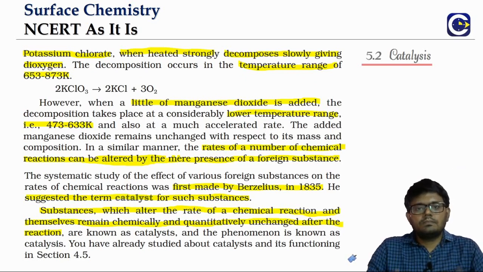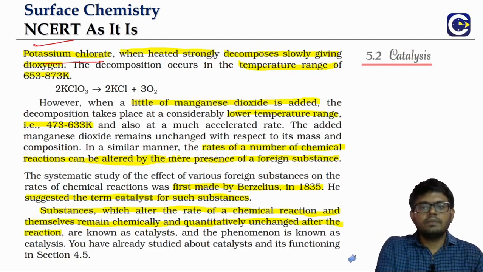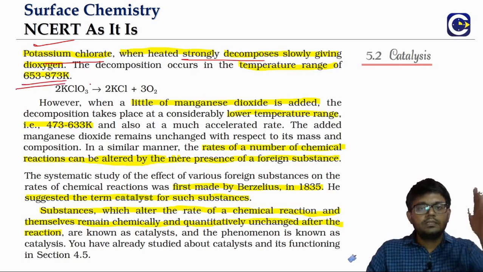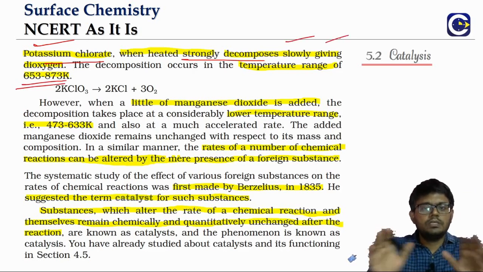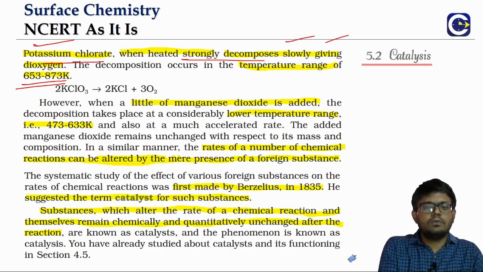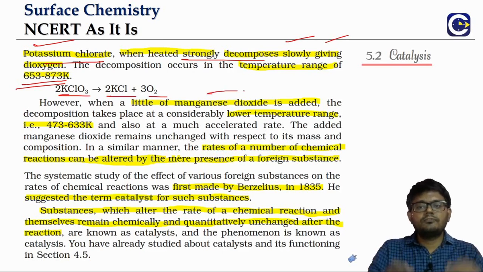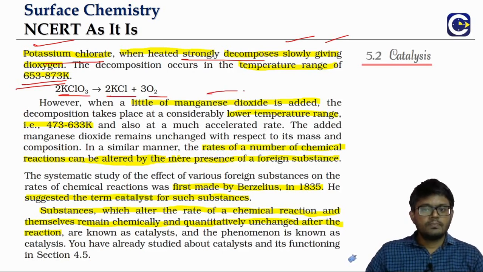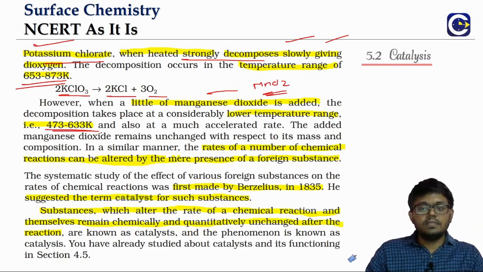Now like it happens with most chemical reactions, if you look at the decomposition of potassium chlorate, even when we strongly heat it up to say 653 to 873 Kelvin, we will see that the decomposition usually happens in a slow manner. On decomposition, it will give potassium chloride and oxygen gas. Whereas if you add a small amount of manganese dioxide, MnO2, the reaction will suddenly speed up. Even at a lower temperature range of 473 to 633 Kelvin, the reaction will happen at a much accelerated rate.